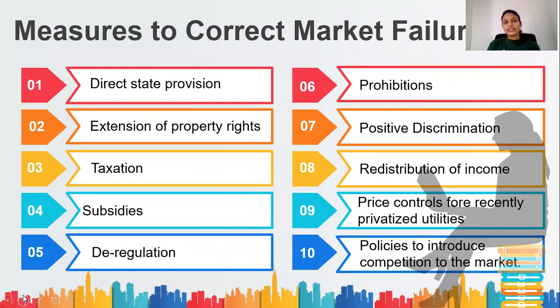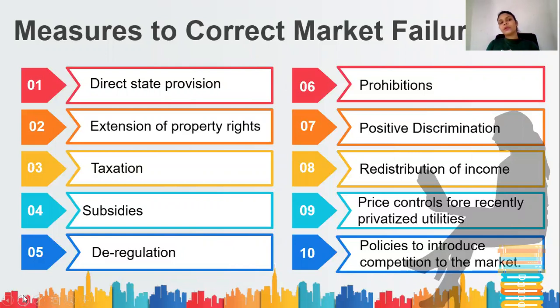Now we'll see what measures we can take to correct a market failure. I have given you 10. You will not be required to know all these in detail. Just know them, and if you are required to explain these in the exam, just explain briefly. You will not be tested in detail about these things. Okay, therefore describe this briefly and no examples for it.